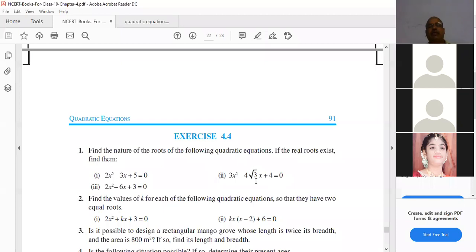Now do the second bit first. Find the value of b square minus 4ac.